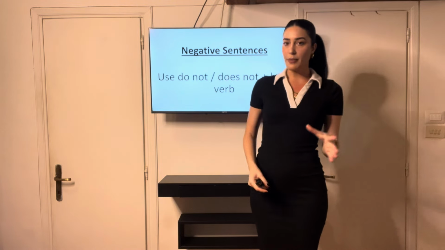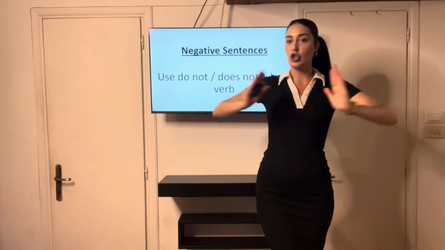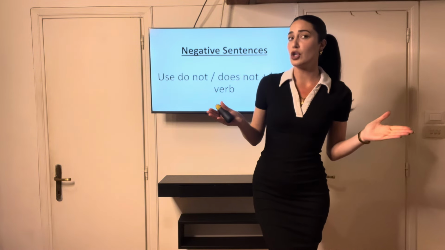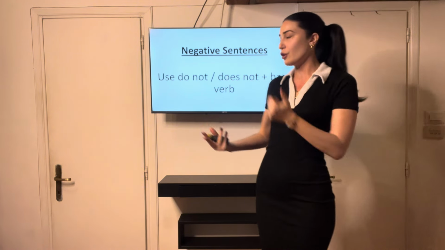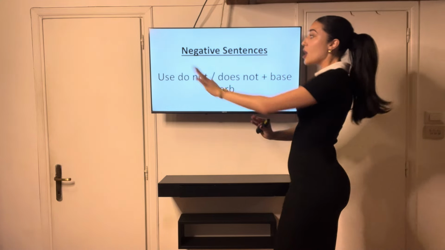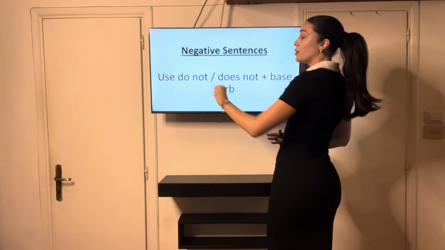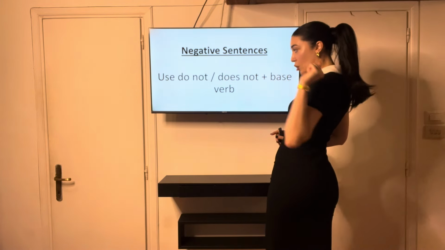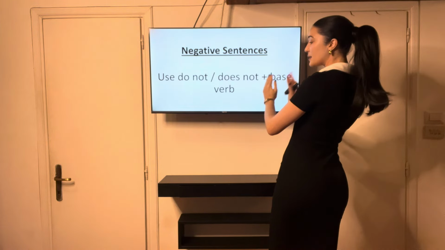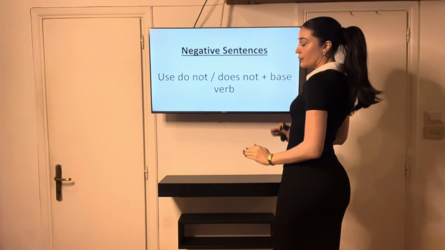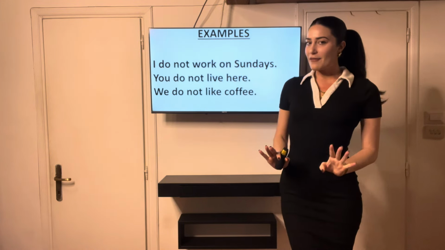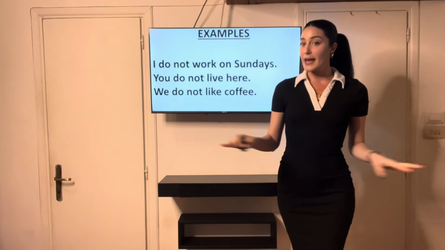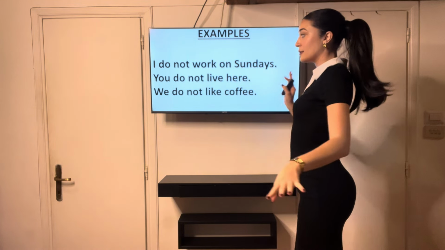So base verb or simple verb in its shortest form. Maybe you want to call it the short verb, if that helps you remember, okay? So again, negative sentences, we're using do not or does not plus the base verb. That's like the formula.